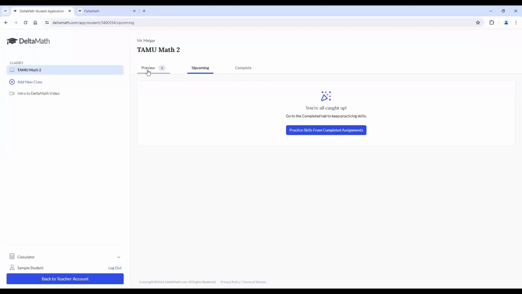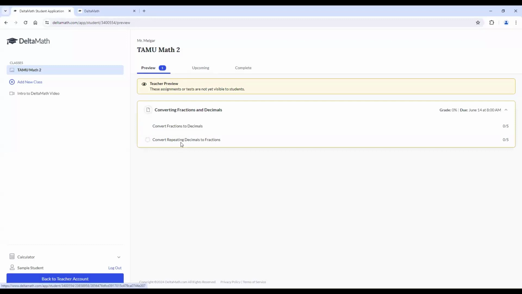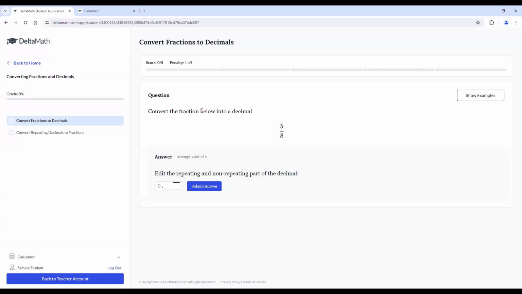Now, the due date that I chose was for future dates, but students can preview it as well so they can see what skills they're going to be asked. Here, students can add a new class. If they need a graphing calculator or a scientific calculator, they'll be able to do that. Let's go ahead and click on this assignment. So this is what it's going to look like for students.